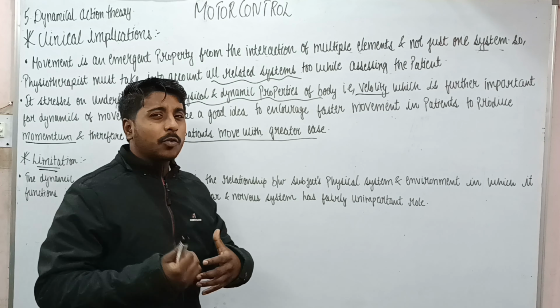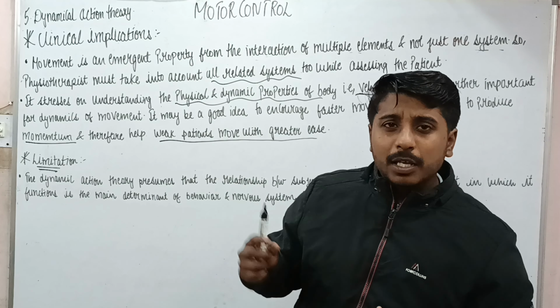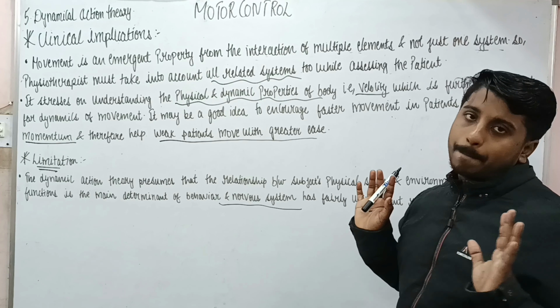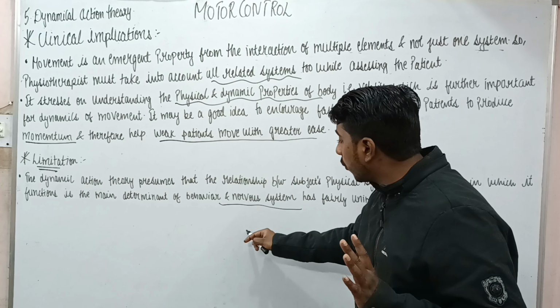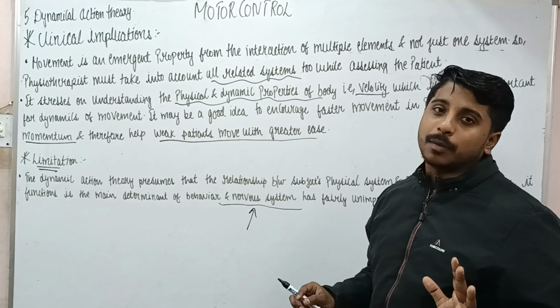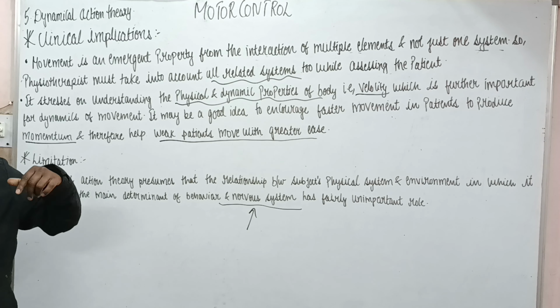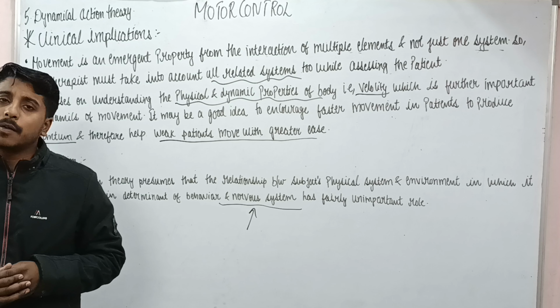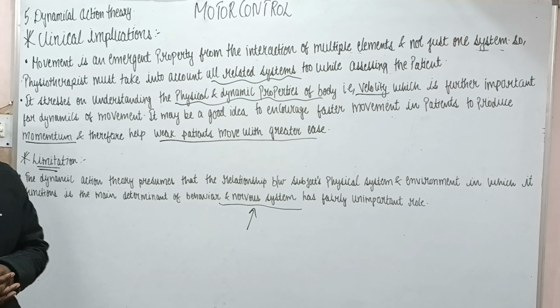According to you, what will be the limitations? Here there is no account of the nervous system. They did not use any previous theory, that is hierarchical theory or reflex theory, which were more toward the central nervous system. They have no account for this.